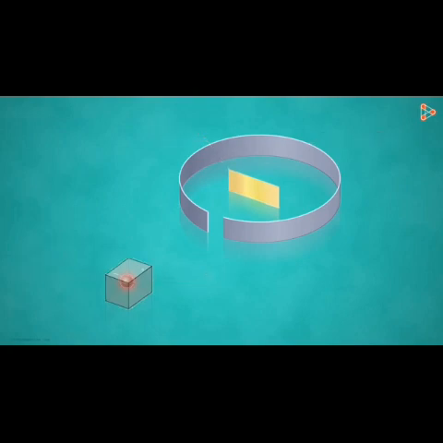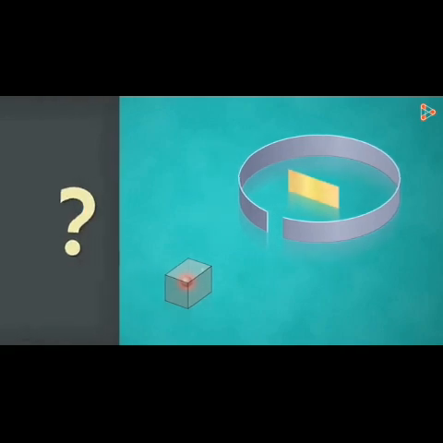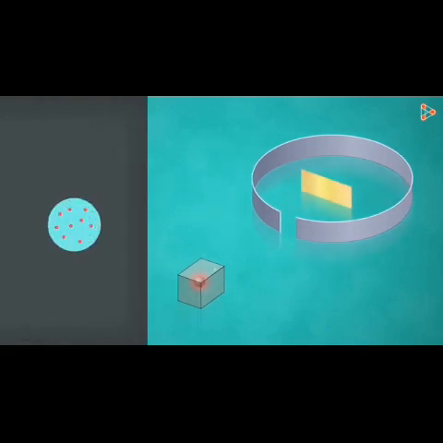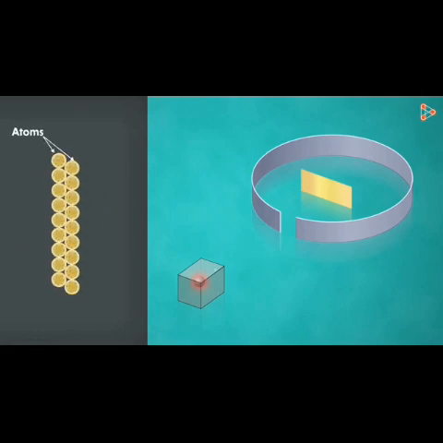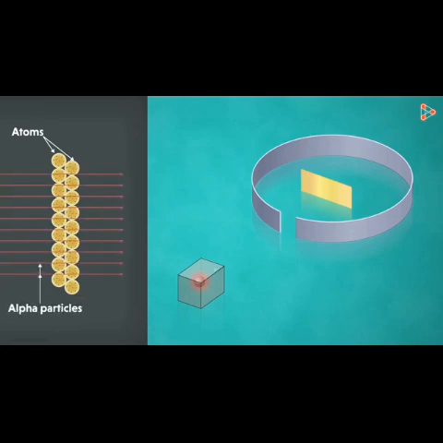The alpha particles were emitted from the element present in this box. These directly hit the gold foil. Now what should happen ideally? As we know, Thomson's model suggested that an atom is a sphere of positive charge with negative electrons embedded inside it. That means it is expected that the alpha particles will pass right through the atoms and hit the detector straight. And why so? Because the mass of alpha particles is heavier than the mass of positive charges. That means they should directly hit the atom and move ahead through it. Only a very small deviation would probably be acceptable in this case. But is this what he observed?